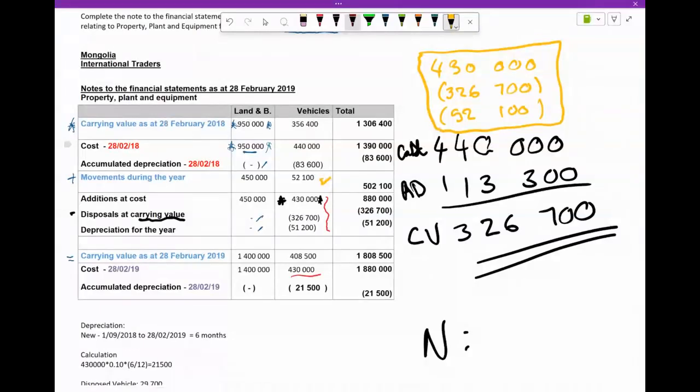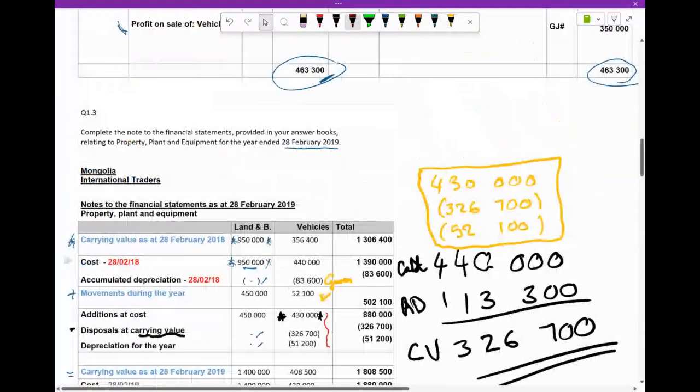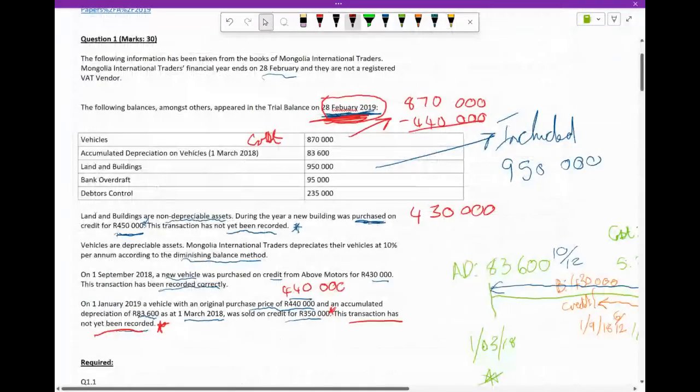Now we need to establish what was the carrying value. We're working backwards, isn't it? So we don't have this information. We now need to establish what was the carrying value of our vehicles at the beginning of our financial year. Now they told us that the accumulated depreciation is given. They told us here in the information, accumulated depreciation on vehicles 1 March 2018, 83,600. Can you see that?